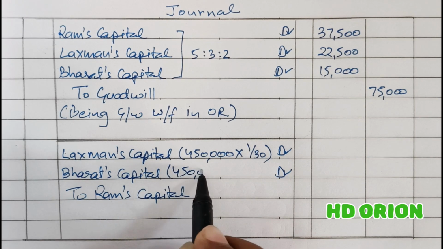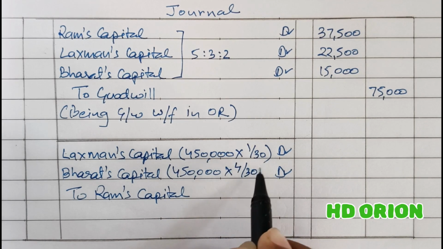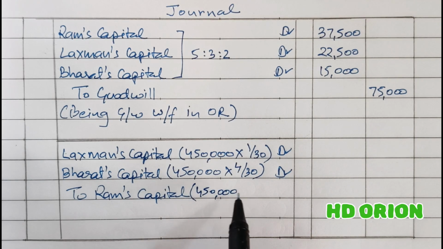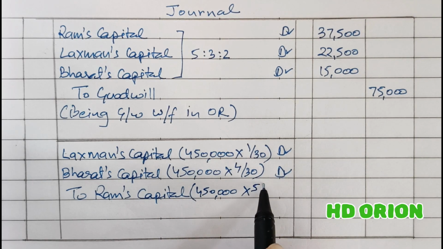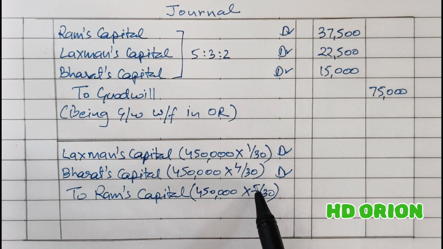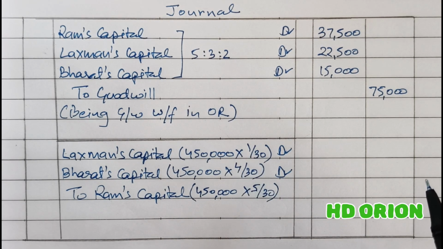So 4,50,000 is the value of goodwill, and Bharat's gain is 4/30th in the total profit. And Ram has sacrificed 5/30th of 4,50,000. So this is how the treatment of goodwill is to be done. And you can see here that the value of sacrifice is the same as the value of gain. 4 plus 1 is 5, 5 on both sides, sacrifice and gain.